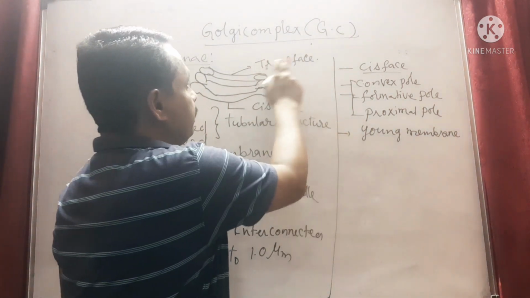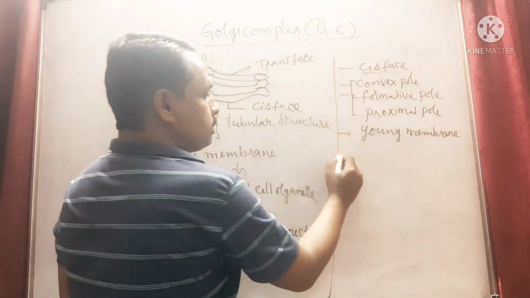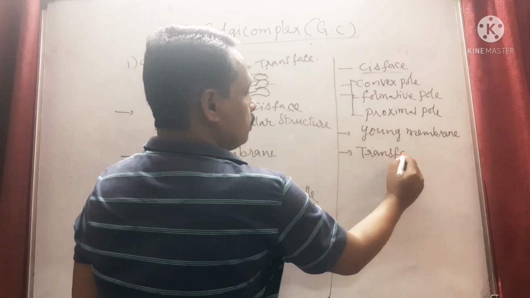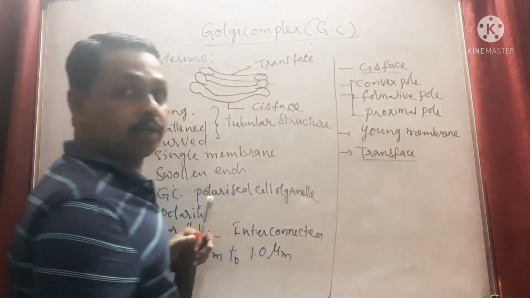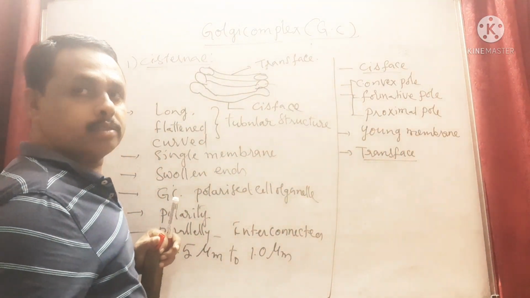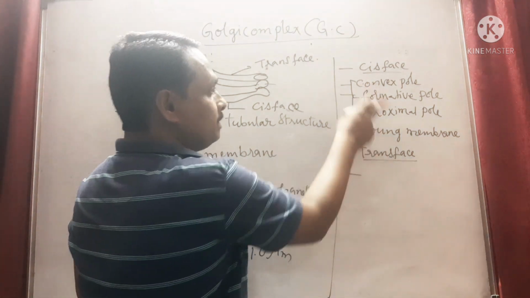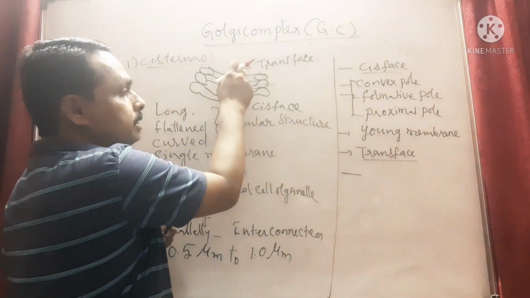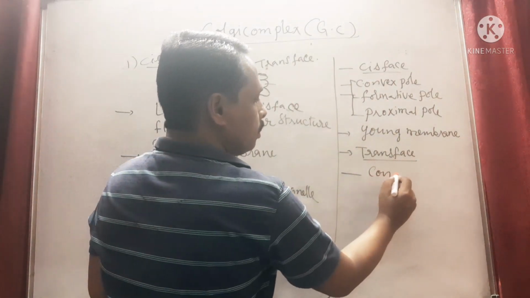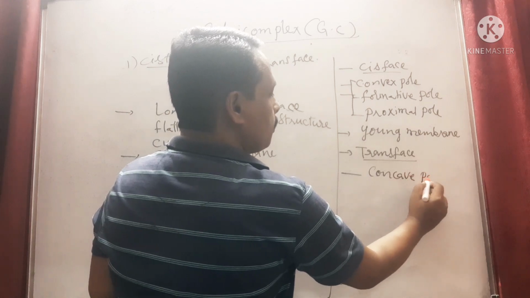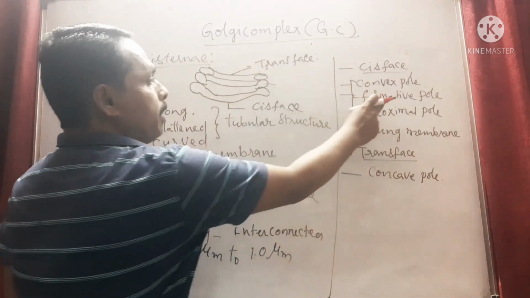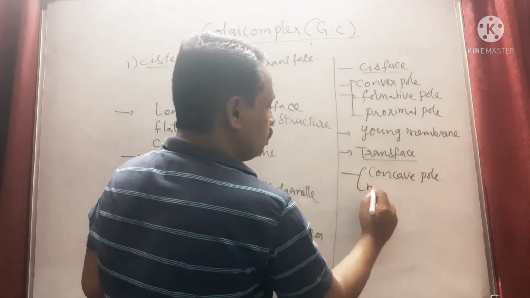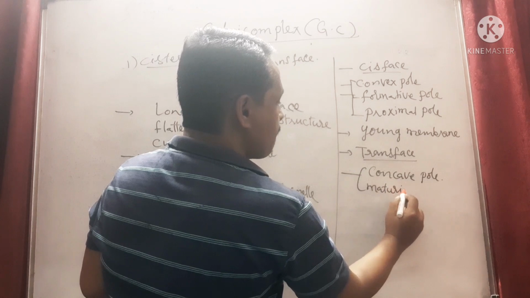And next, the trans phase. The trans phase can be described as just opposite to these terms. This is convex, this is concave. Concave pole. This is the formative pole, and this one is the maturing pole.